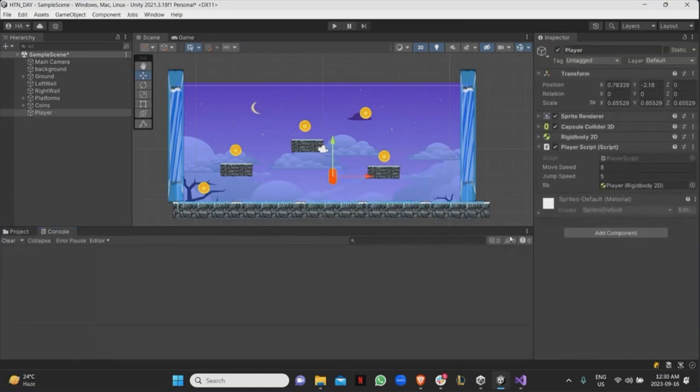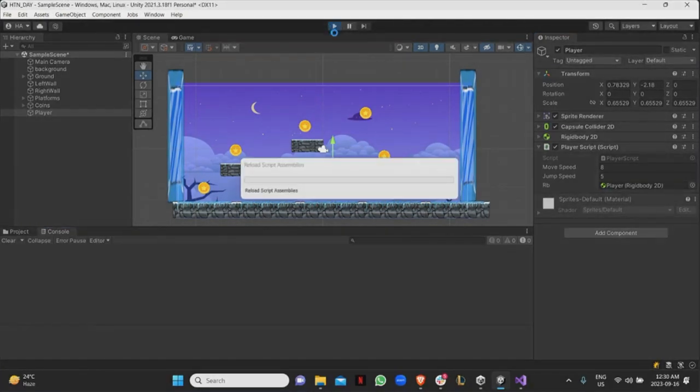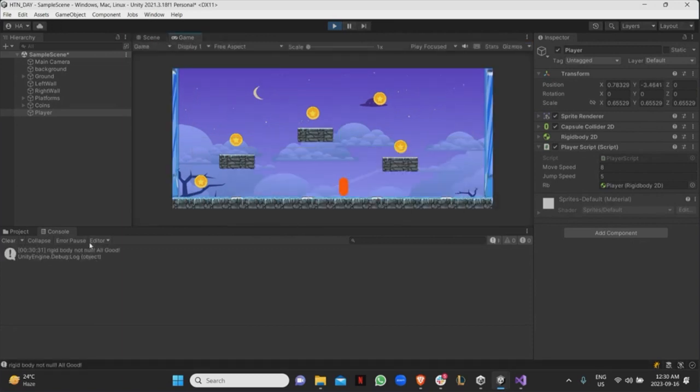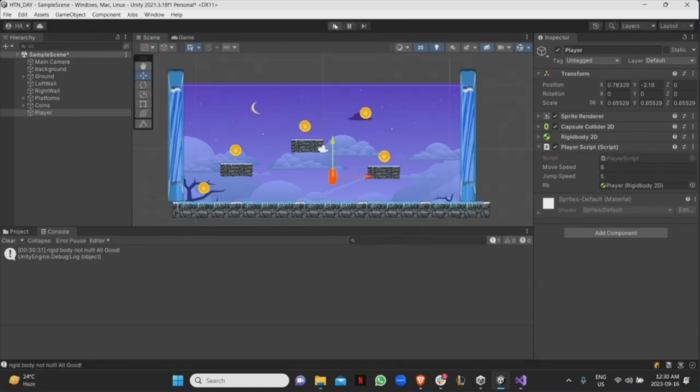And over here, you can enable and disable warnings, errors, the debug logs, things like that. So when I press play, over here, I suspect it to just print, rigid body is found, all is good. Right? And there it is. It printed once at the start, as soon as everything ran, it just says rigid body not null, all good. Okay? So this is a quick way to learn how to debug. And yeah. Any questions?